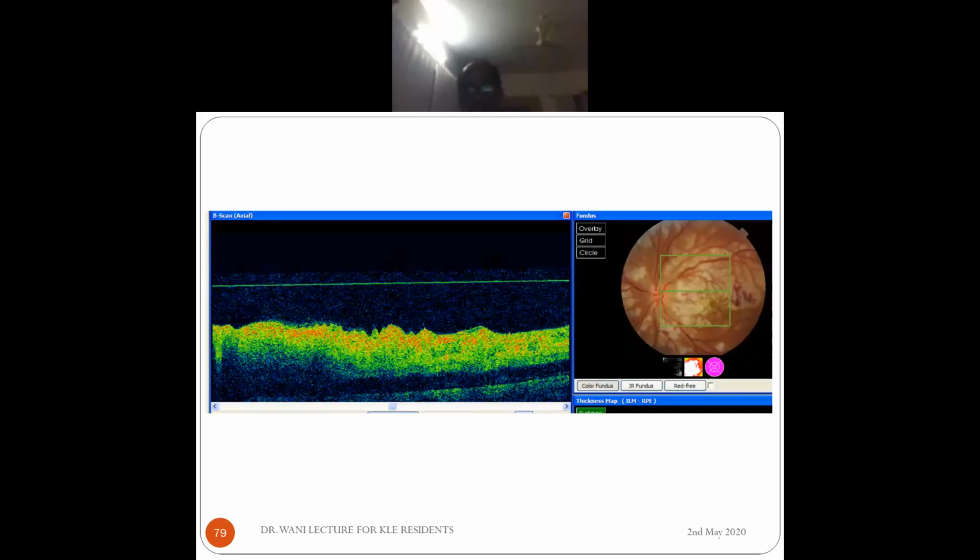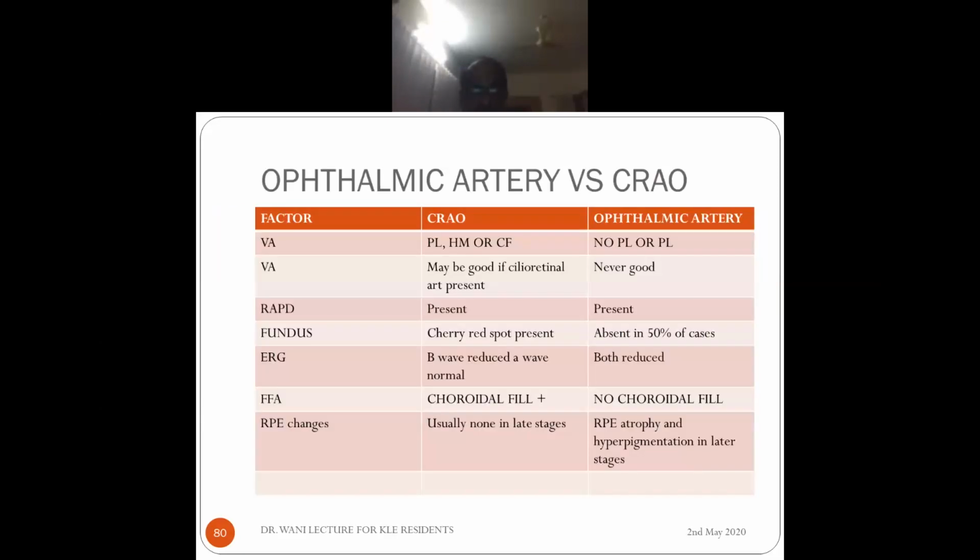So this is a case of Purtscher's retinopathy. You can see that the opacification is actually outside, and it goes beyond the arcade also many times, and there can be hemorrhages also. Then the arteries are not narrow in this case. So these are the differences between central retinal artery and ophthalmic artery occlusion. Are you on 81? Hello? Yes, sir, 81. Okay.